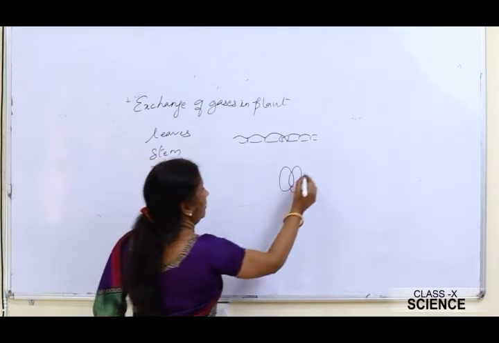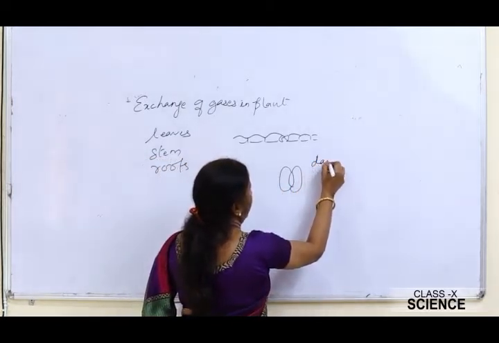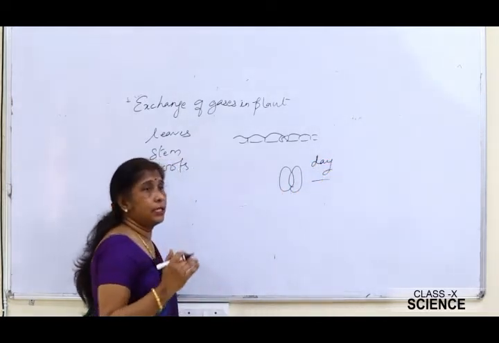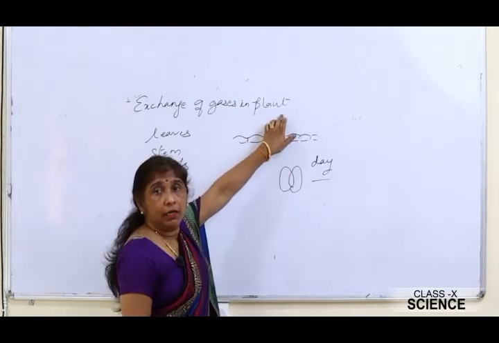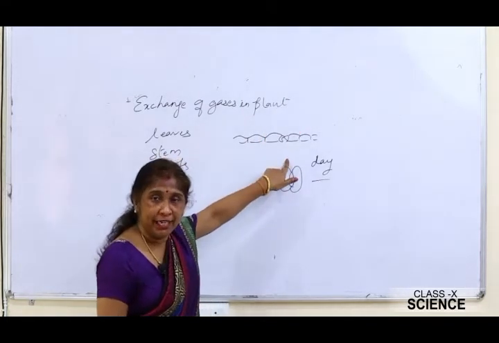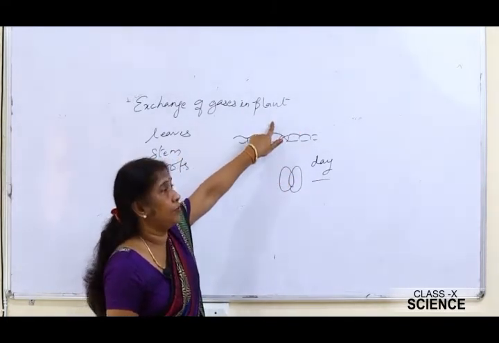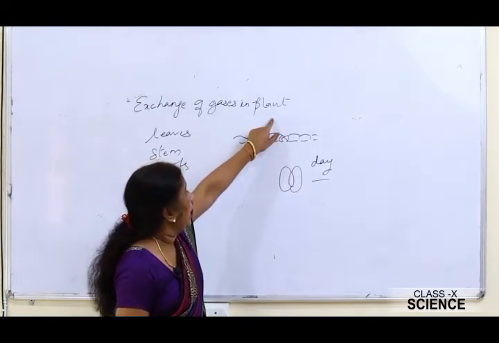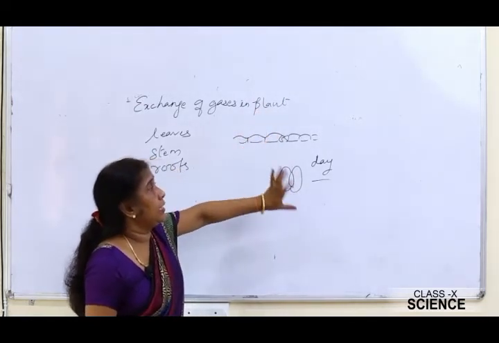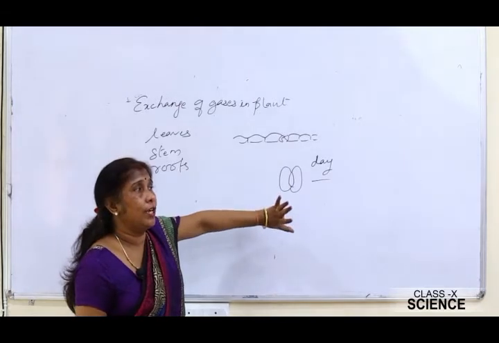During the day, when photosynthesis is going on, carbon dioxide is taken in by the plant and oxygen moves out. And during the night, when there is no photosynthesis, what happens?